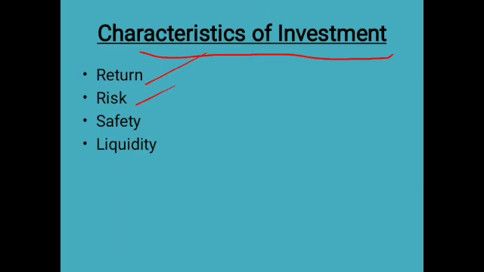Suppose investment in ownership securities. What are the ownership securities? That means equity shares. Equity shares carry higher risk compared to investment in debt securities, like debentures and bonds. What are the examples of debt instruments? Debentures, bonds, etc. So risk and return of an investment are related. Normally, the higher the risk, the higher is the return.